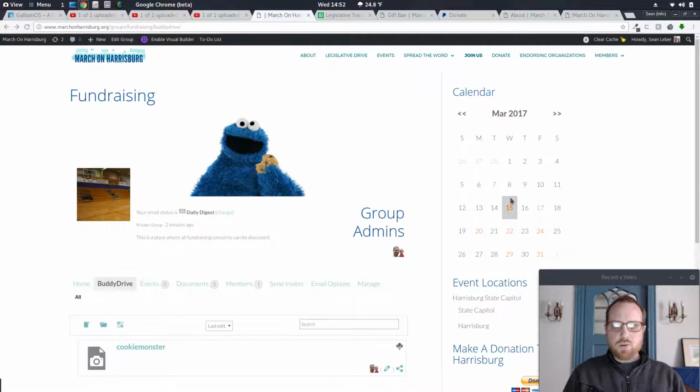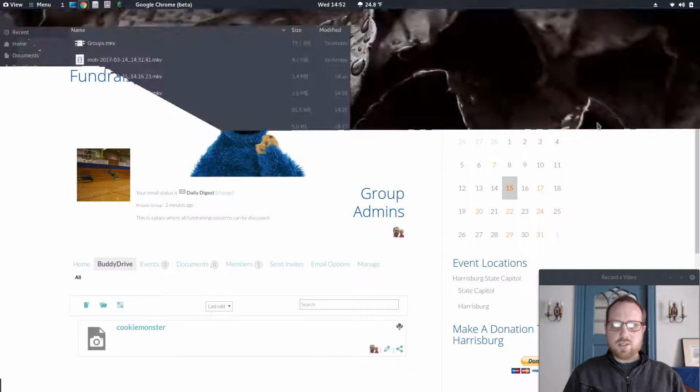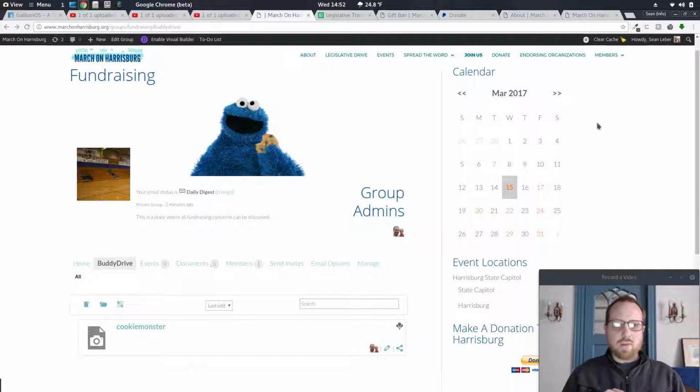So that's groups in a nutshell. If you have any other questions, please email me at Sean at marchonharrisburg.org. You can also email Michael at marchonharrisburg.org. If you want a marchonharrisburg.org email address, reach out to me. You may already have one, but if you don't, I can create one for you pretty quickly.